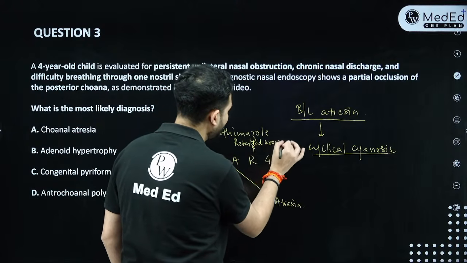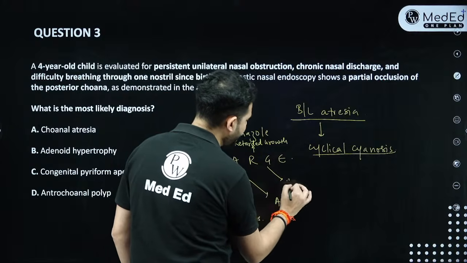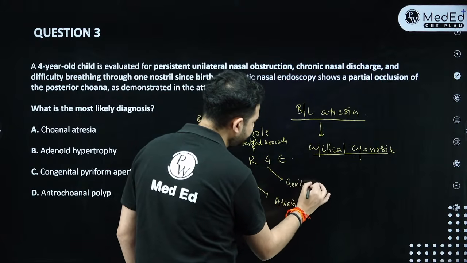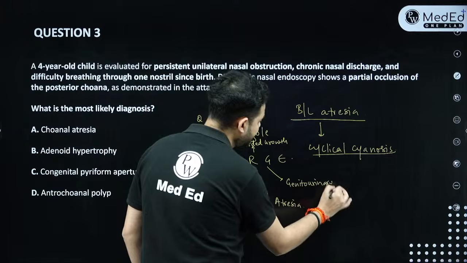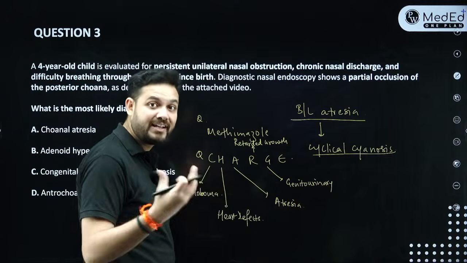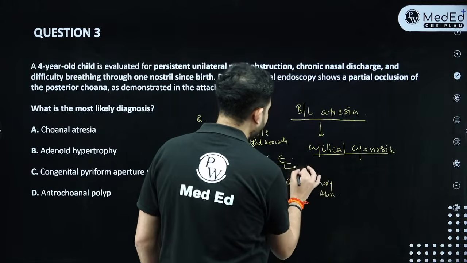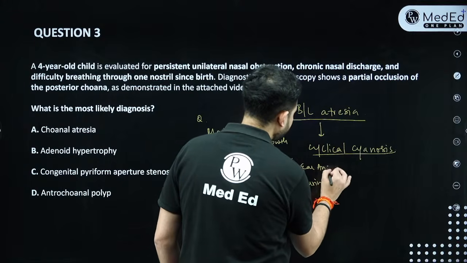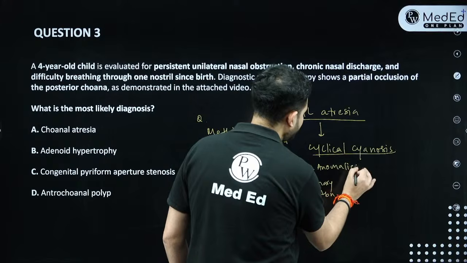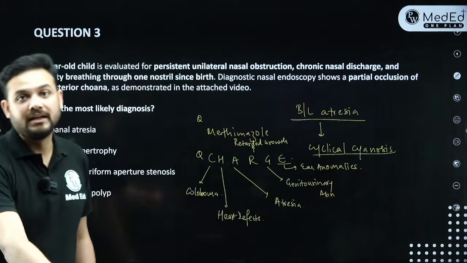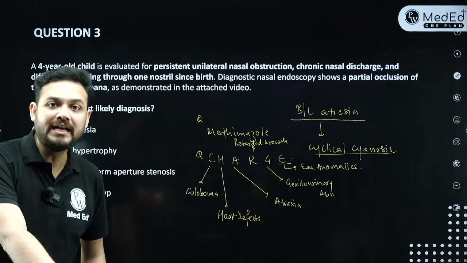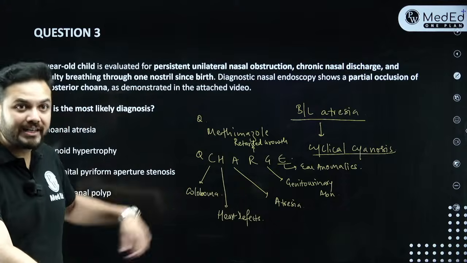These have retarded growth. G stands for genitourinary anomalies. So they are born with maldeveloped kidneys. So they have renal aplasia. So they have genitourinary anomalies, and E stands for ear anomalies. This is one syndrome which is closely associated with congenital choanal atresia. Okay, now comes another important question.